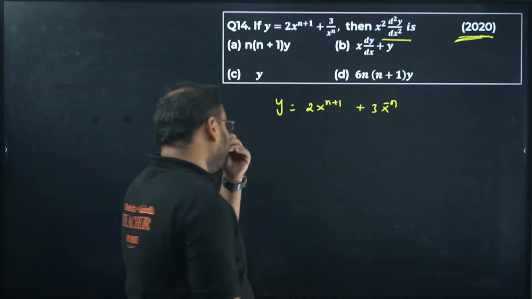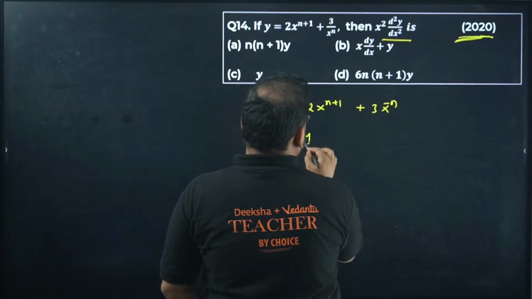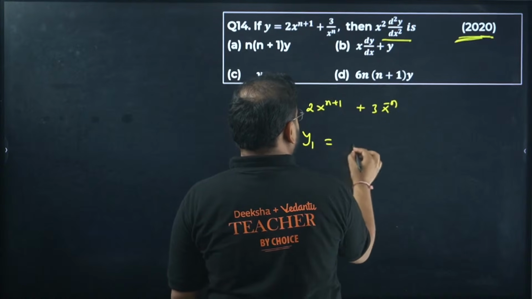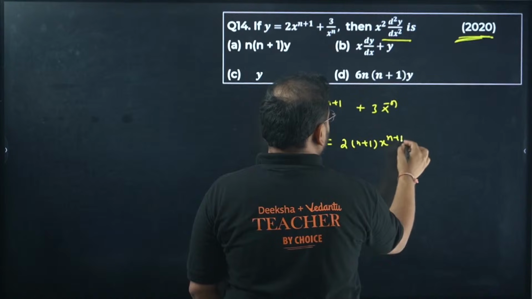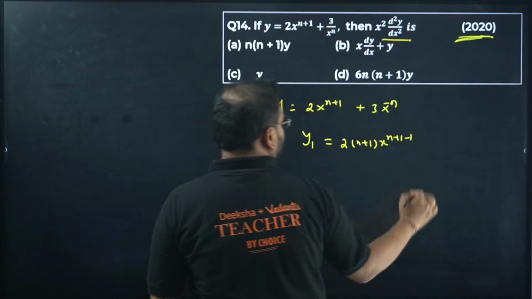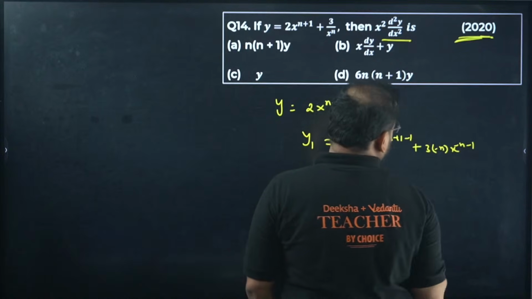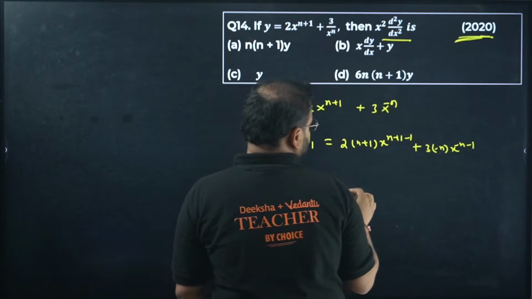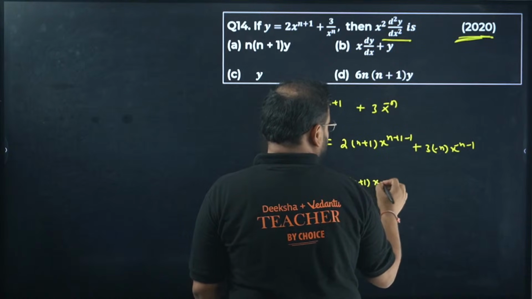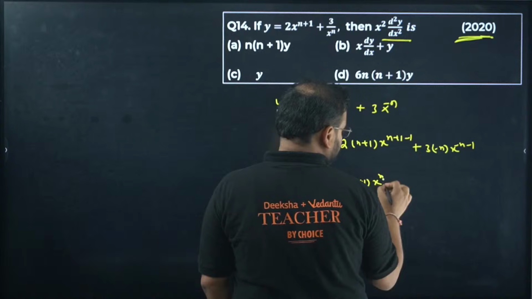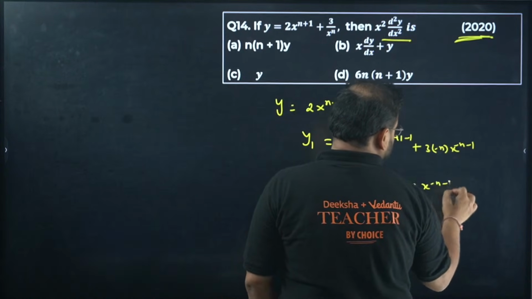Let's do one thing. Find the second derivative first, then multiply that with x square. So y dash you start with, or y1. 2 times of n plus 1 x^(n+1-1). That's how we go about this. Over here, minus n, x^(-n-1). Take this out. You'll have 2 times of n plus 1 x^n and we have minus 3n x^(-n-1).